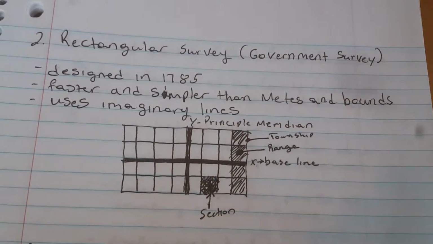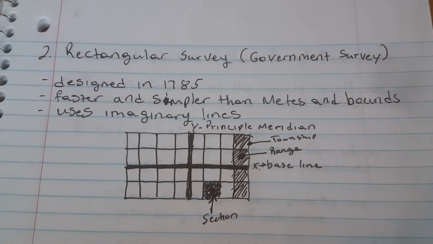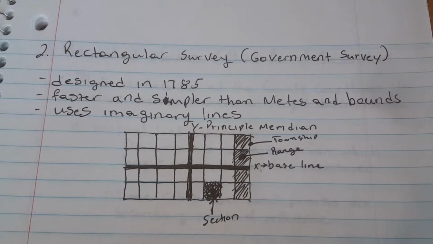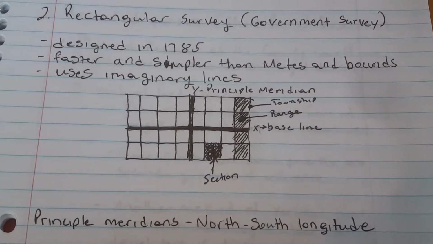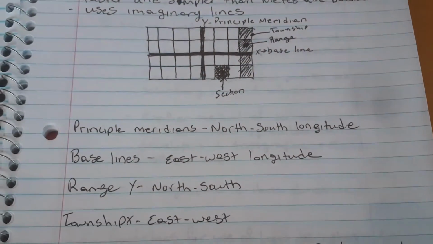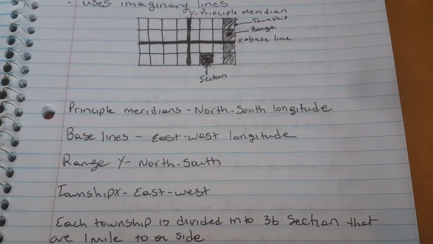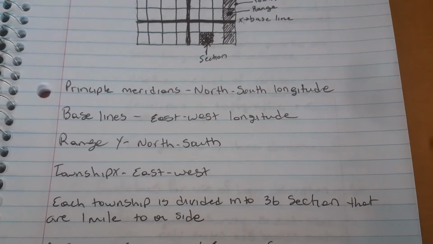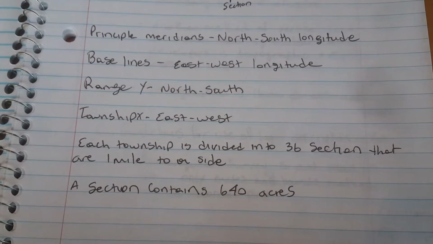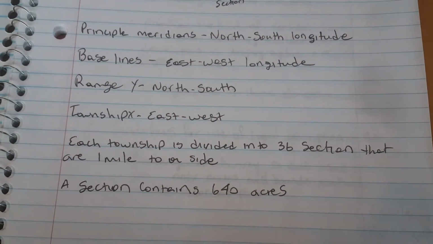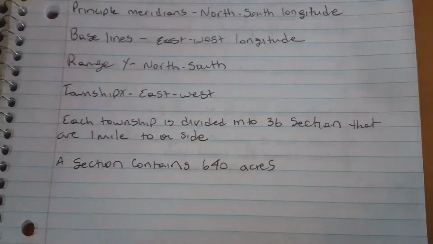Rectangular survey, also called the government survey, designed in 1785. It is faster and simpler than metes and bounds. It uses imaginary lines: principal meridian, township, range, baseline, section. Principal meridians run north-south, longitude; baselines run east-west, latitude; ranges are north-south; townships are east-west. Each township is divided into 36 sections that are one mile to a side. A section contains 640 acres.